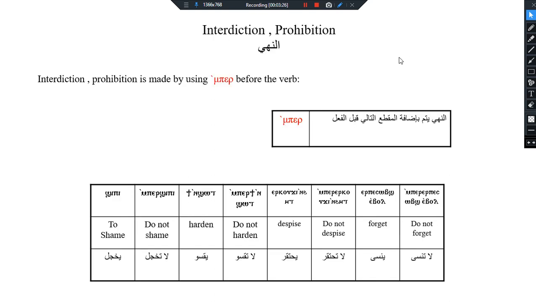For the prohibition or interdiction, we say impair. For example, the verb shibi, it means to be ashamed or to shame. Impair shibi, don't cause shame or don't shame. T in short, to harden. Impair t in short, don't harden, don't be tough. Irkujin heat, to despise. Impair kujin heat, don't despise. Erbes opsh evol, to forget. Impair erbes opsh evol, don't forget.